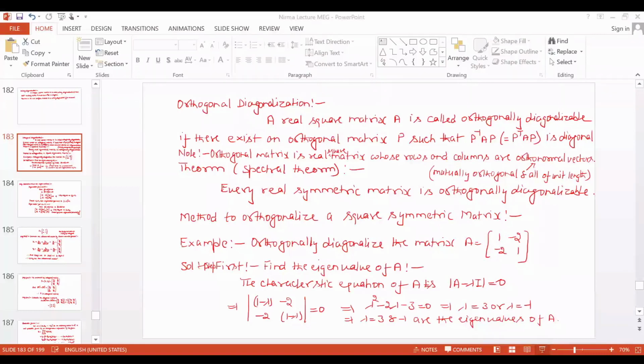Now next step, you find out the eigenvectors. जैसे हम diagonalize कर रहे थे वैसे ही कर रहे हैं. So find out the eigenvectors now for lambda is equal to 3 and lambda is equal to minus 1.